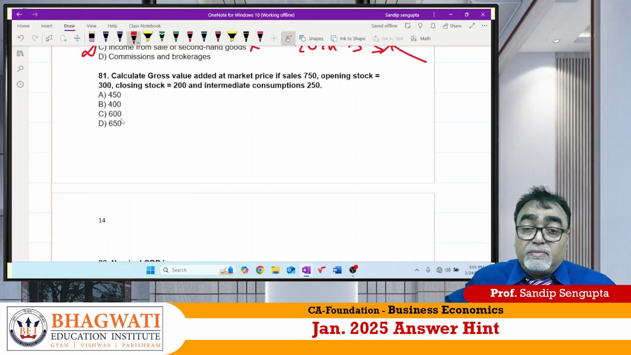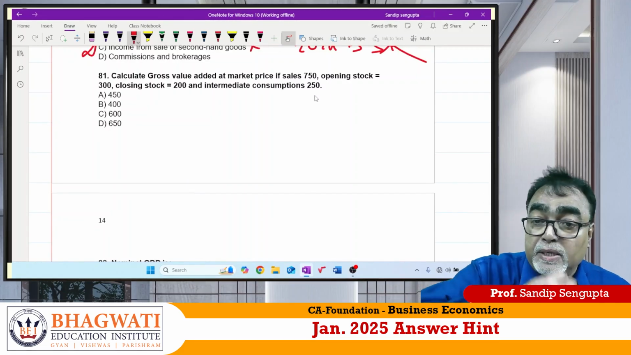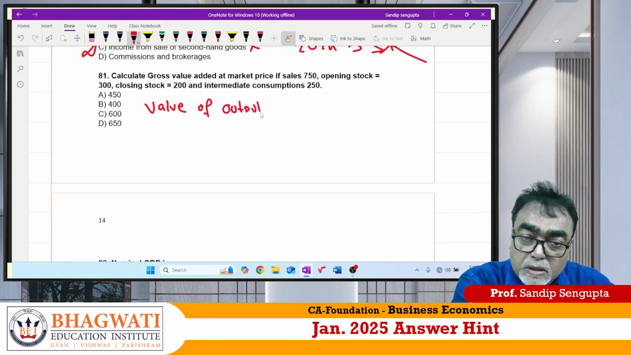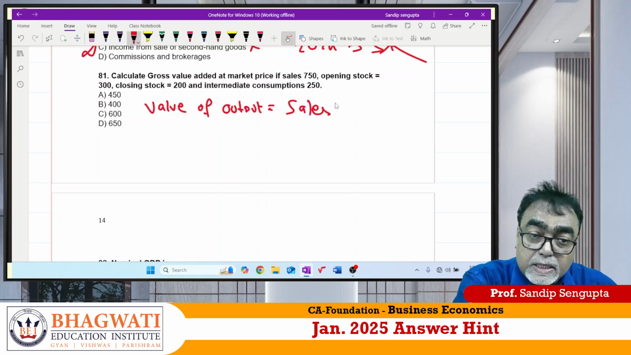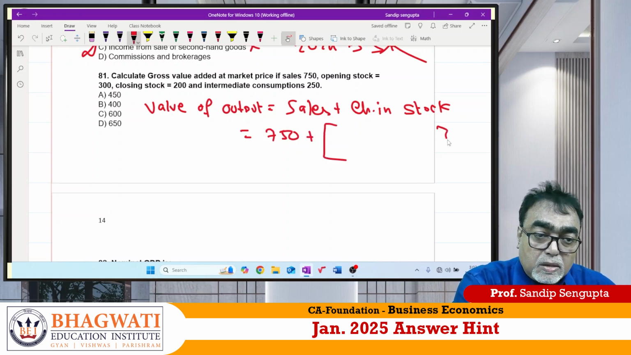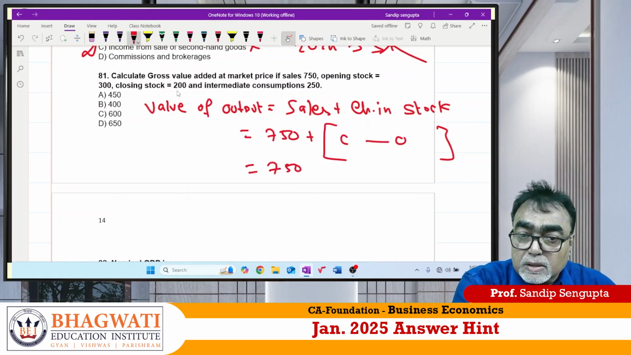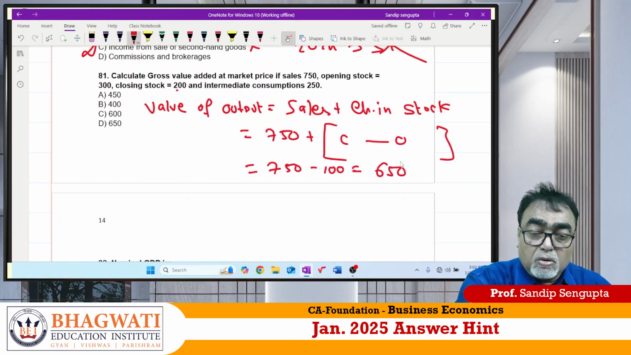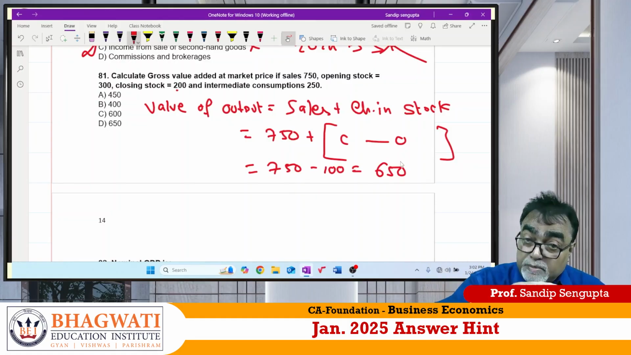Calculate GDP. Sales, opening stock, and closing stock are given. Slowly. Value of output is equal to sales plus change in stock. Write with me, it will be helpful for you. Sales is 750. Change in stock is closing minus opening, so 200 minus 300, which is minus 100. Yes or no? The value of output becomes 650.